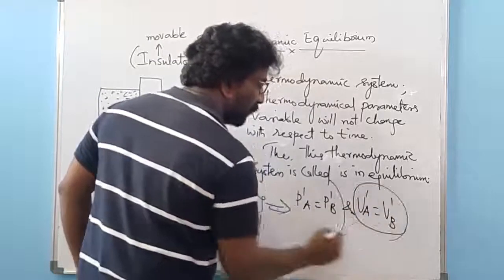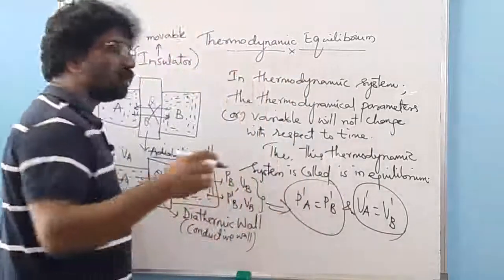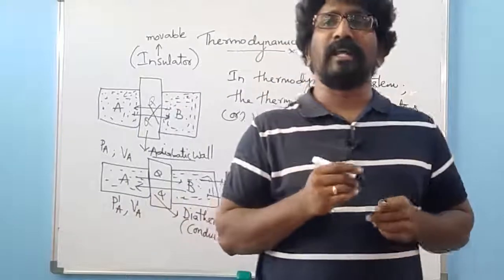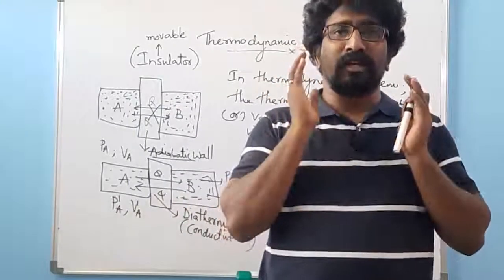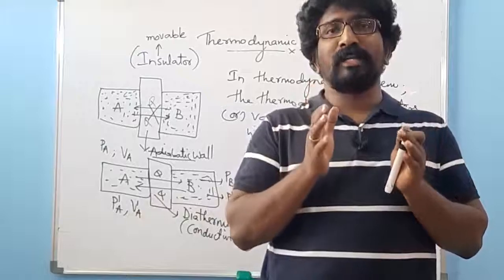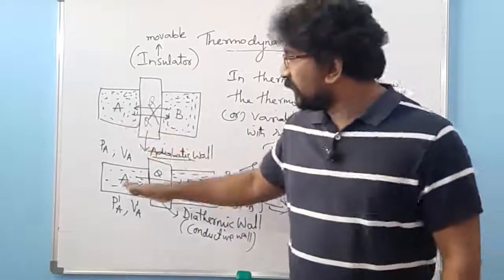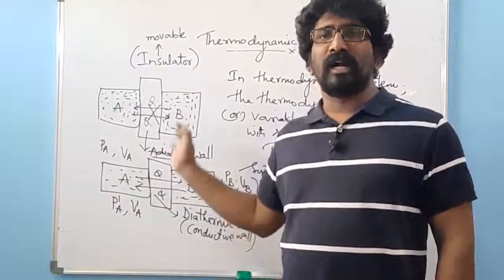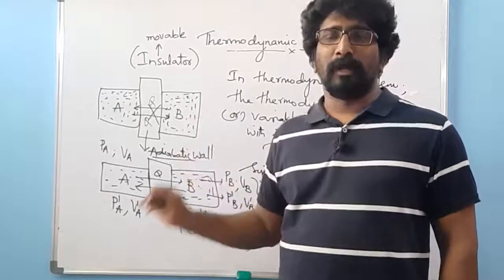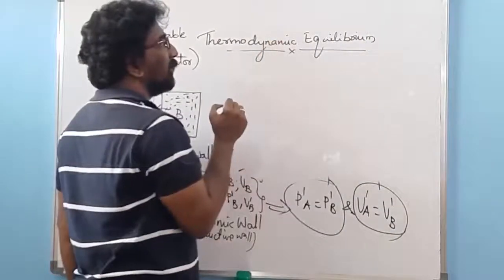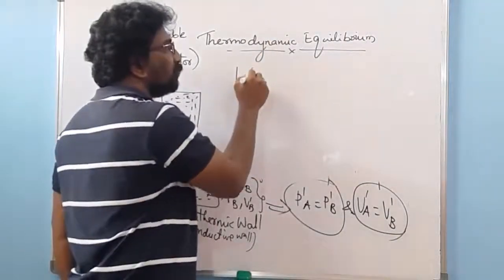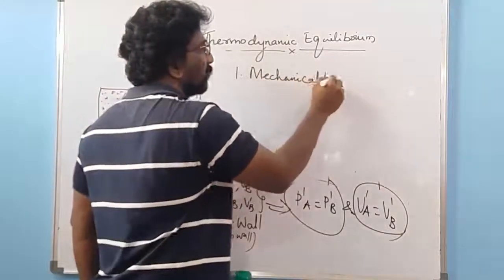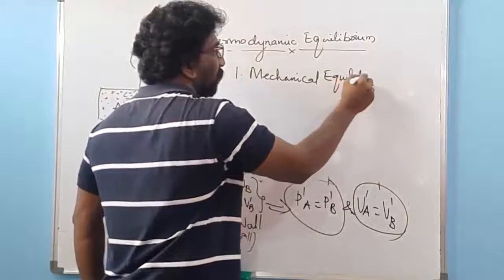Whenever these parameters or the variables are the same on both sides of the system, the transferring of heat stops. If the heat transfer has stopped, then we can say these two systems are in thermodynamic equilibrium. So this is regarding what is meant by thermodynamical equilibrium. For a system to be in thermodynamical equilibrium, firstly, it should satisfy mechanical equilibrium.